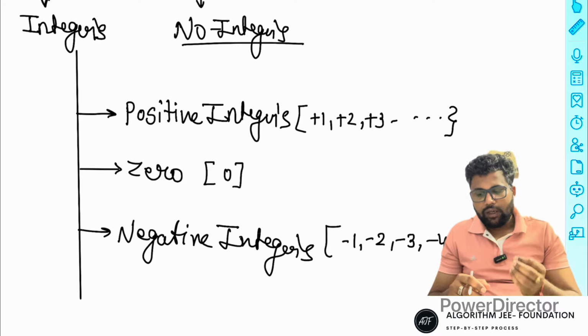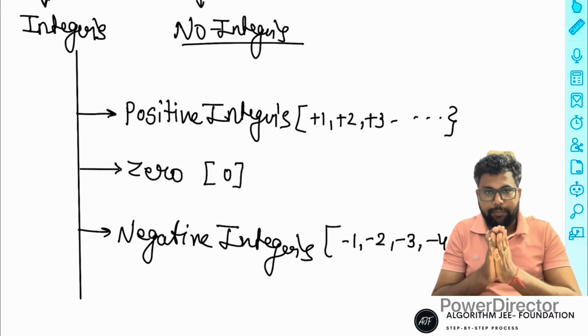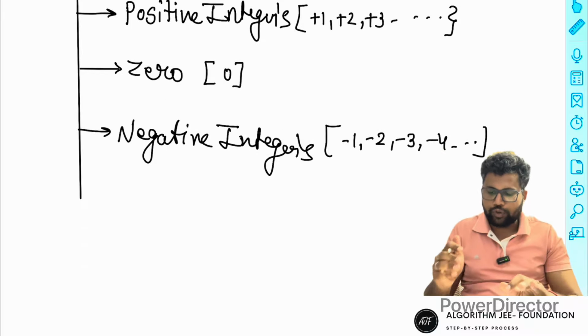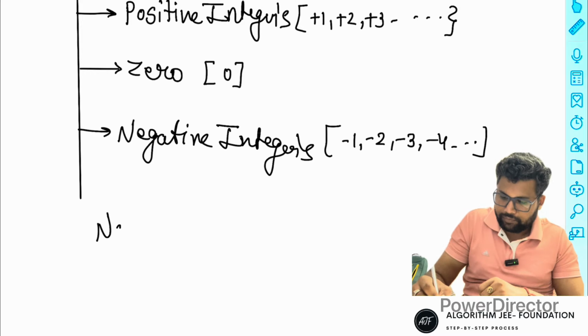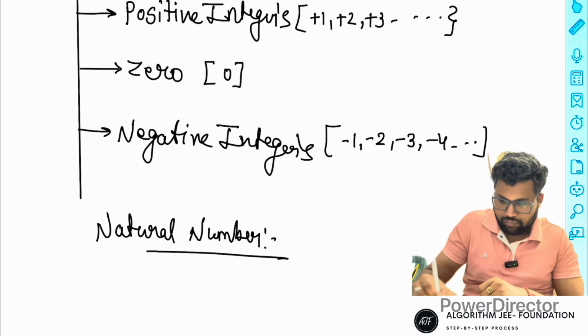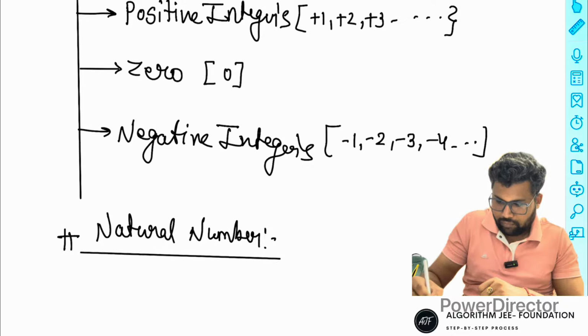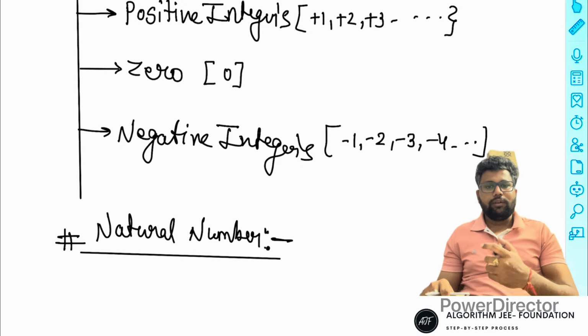It's very easy. But further, integers have lots of possibilities, and if you divide them into sub parts, lots of possibilities arise. First one is natural numbers. So what is the meaning of natural?